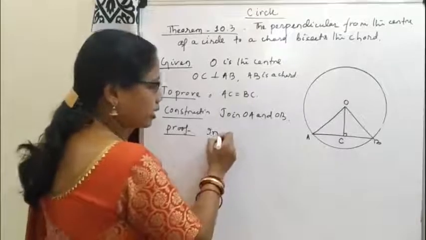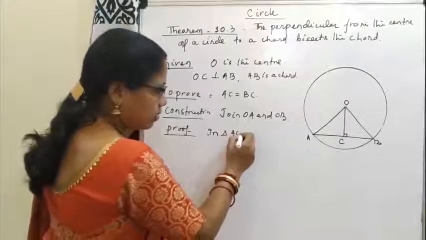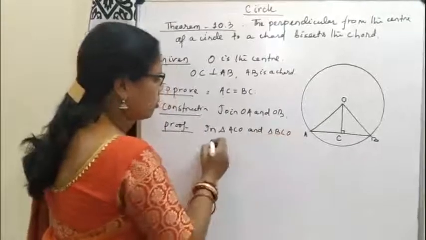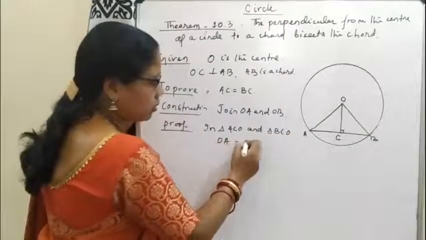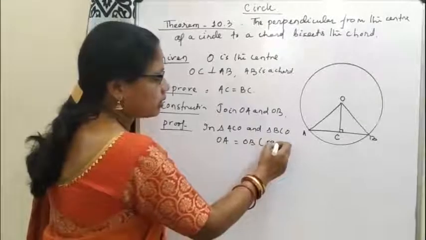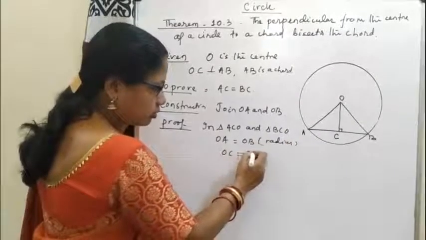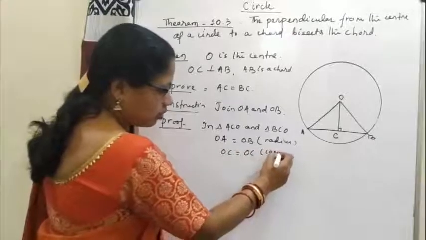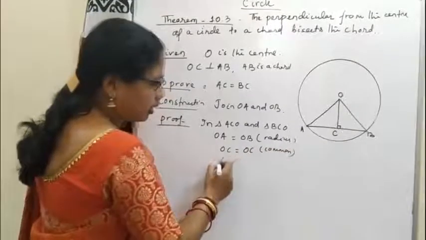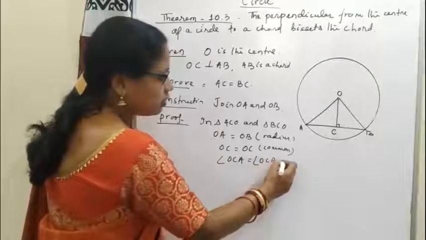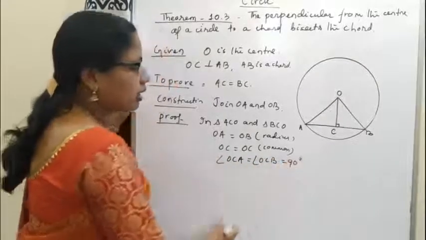So in triangle ACO and triangle BCO, OA is equal to OB, radius, and OC is equal to OC, common, and angle OCA is equal to angle OCB because they are 90 degree.